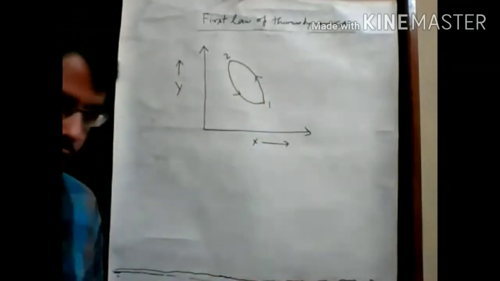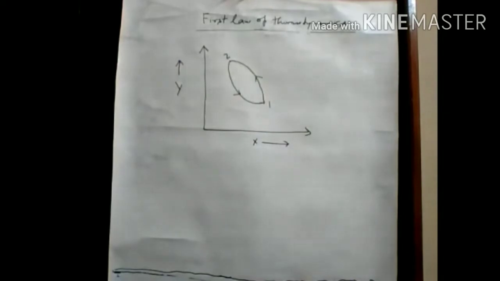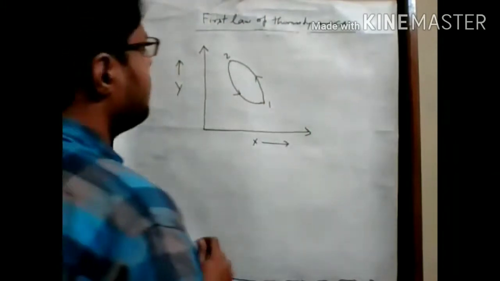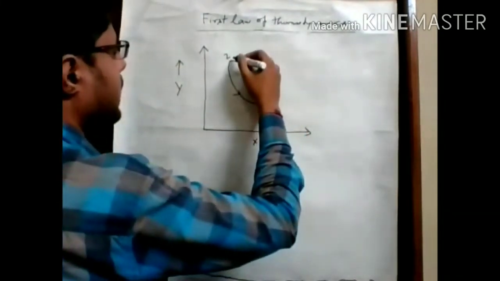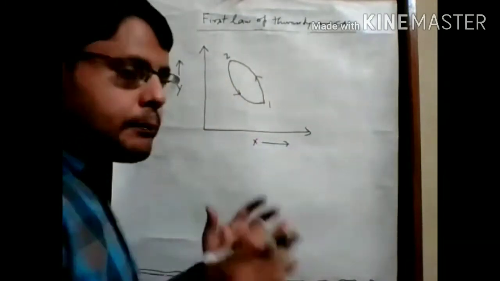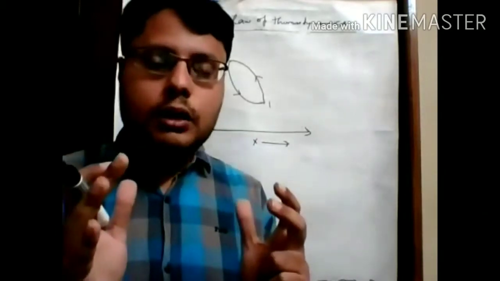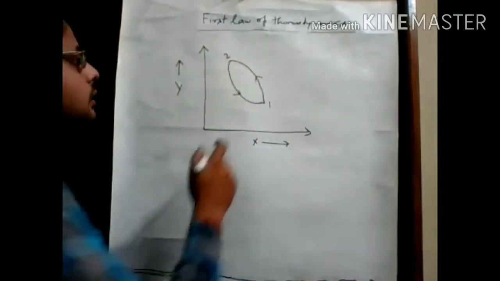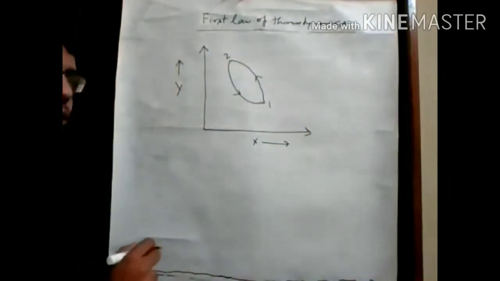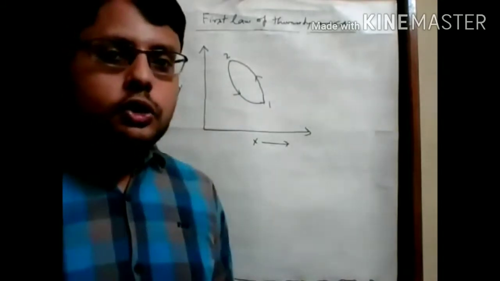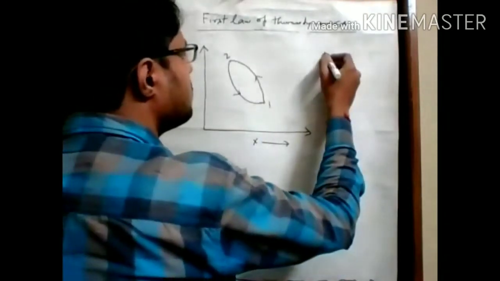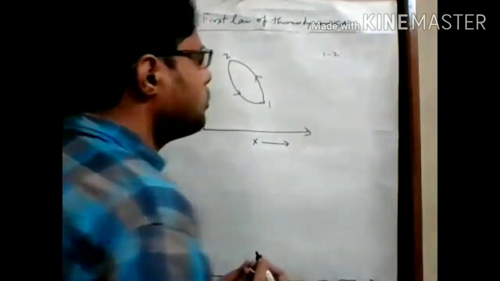Here two processes are happening: from 1 to 2, and again from 2 to 1. If we combine these two processes, we make a cycle, that is 1 to 2 and 2 to 1.